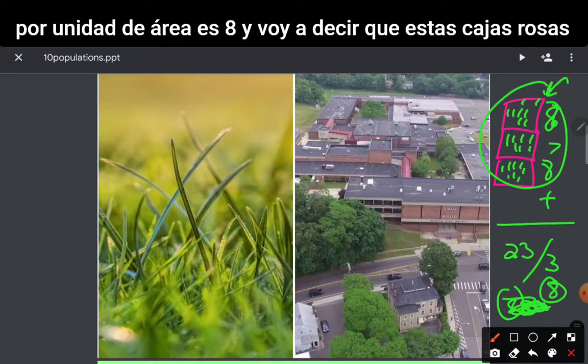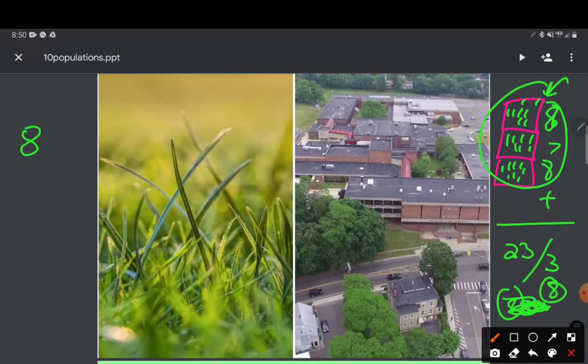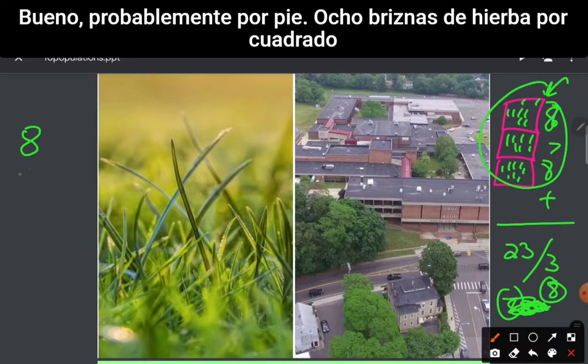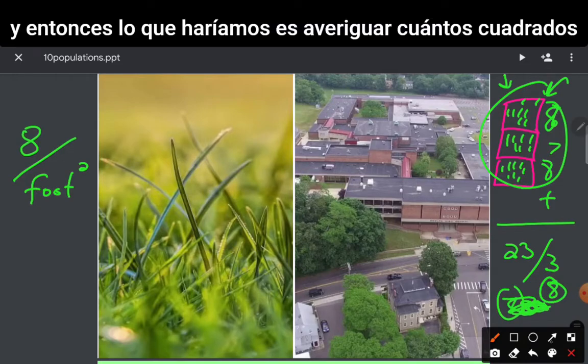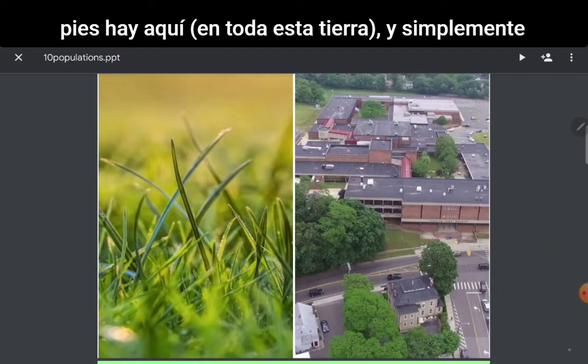And I'm going to say that these pink boxes are meters squared. So 8 blades of grass, well, probably per foot. 8 blades of grass per square foot. And we're calling it a square foot because these are squares. And so then what we would do is figure out how many square feet there are here in all of this land, and we would simply multiply.